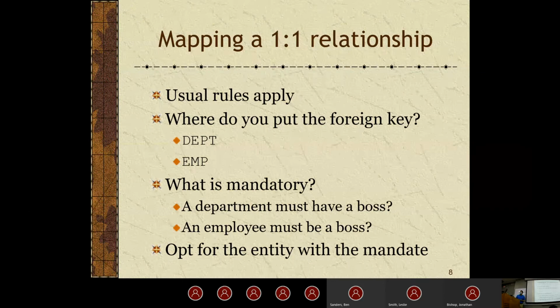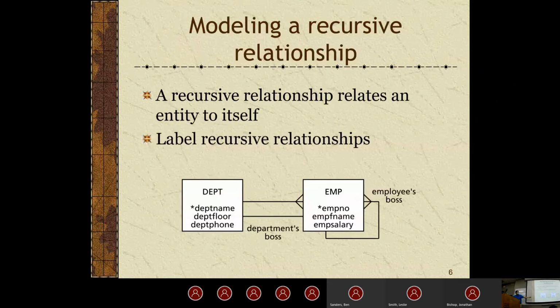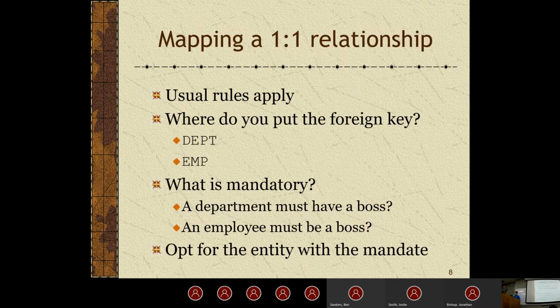So whenever we have these one-to-one relationships, it's important that we plainly state what they are. To do that, we use a foreign key. In this case, if we look back at this model, we could easily place a foreign key for department boss. And that would eliminate all the problems with identifying this relationship. We know exactly which employee is the department's boss.